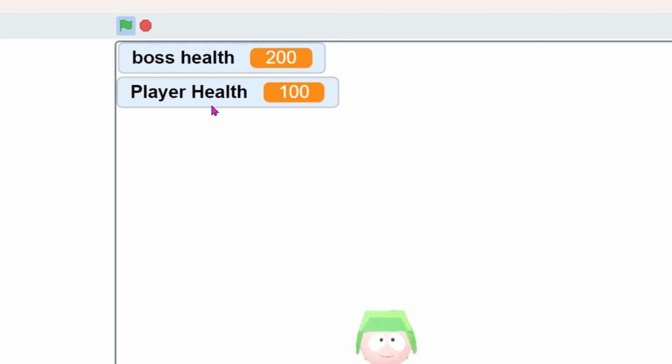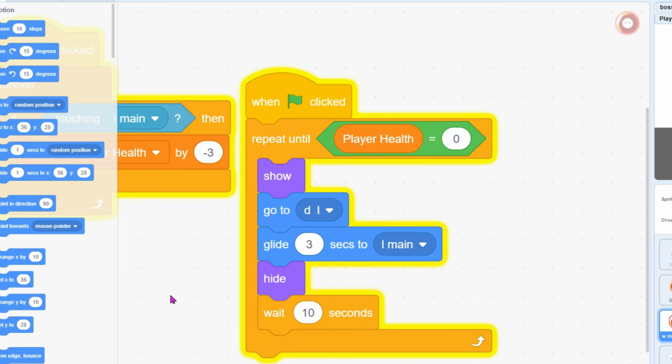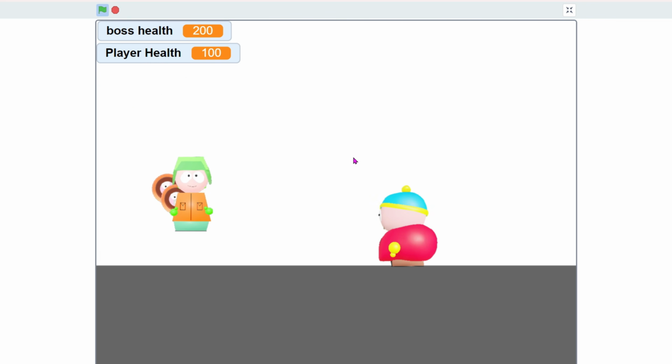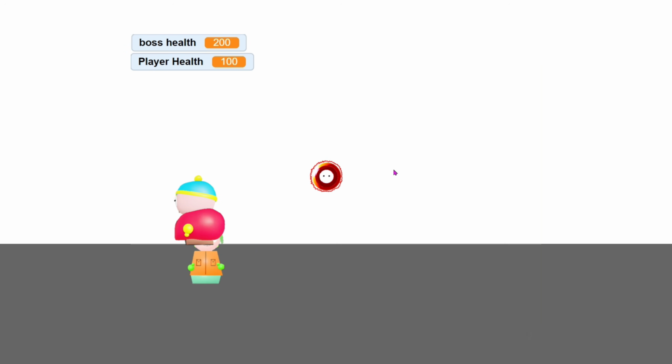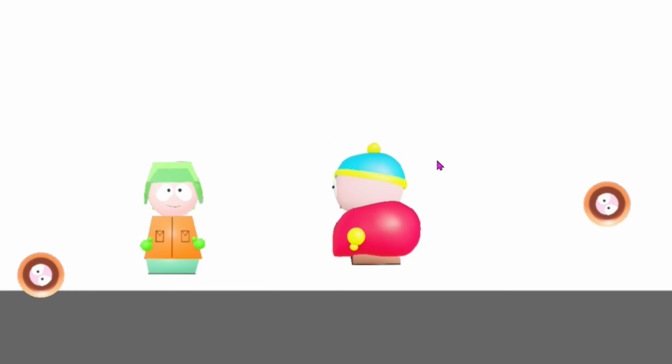I made some quick health bars using the built-in assets. Then I set these Kenny heads to spawn from Kyle and chase the player around. They have a condition to check whether they are touching Cartman, and when it is true, they deal damage. But right now, it is looking a bit boring. There is just a plain background.